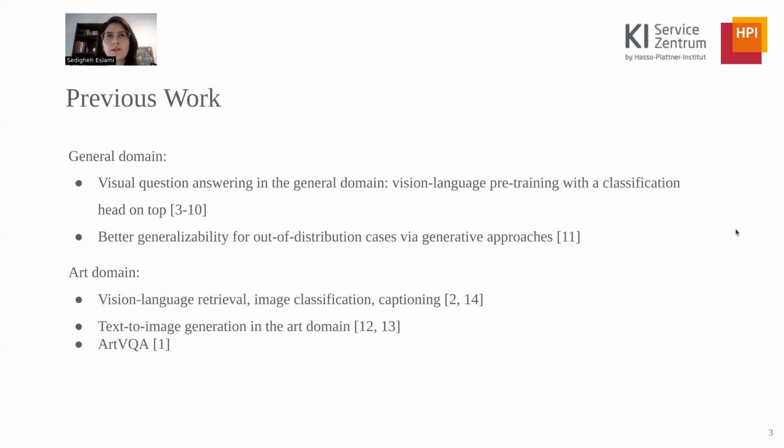Previous work has mostly focused on solving VQA for the general domain. In the art domain, the majority of the papers have focused on vision language retrieval, image classification, captioning, and artistic image generation as downstream tasks. However, the field of ArtVQA, with only one paper, remains fairly uncovered.